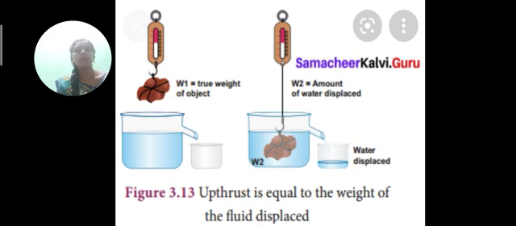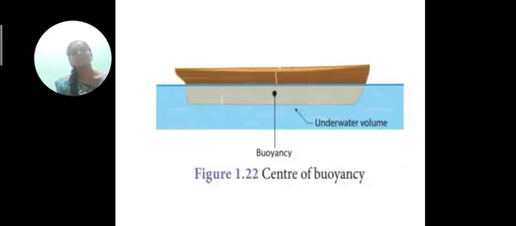Upthrust is equal to the weight of the fluid displaced. W1 is the true weight of the object, not in the water. W2 is the weight in water, and the difference is the amount of water displaced. When the object is lowered into the water, the water is pushed to the outside.